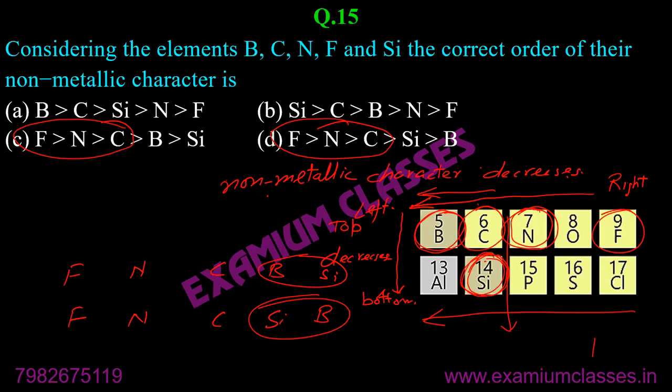Now understand why this difference is. We are talking about non-metallic character, which means we are talking about metallic character. Non-metallic character is just the opposite of metallic character.